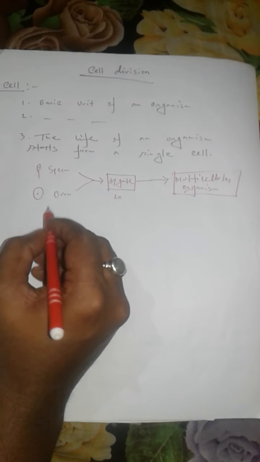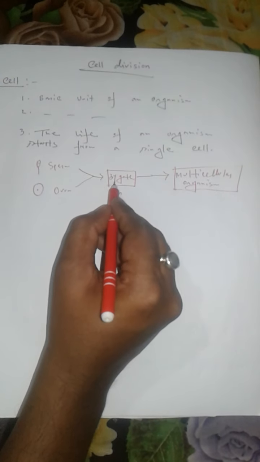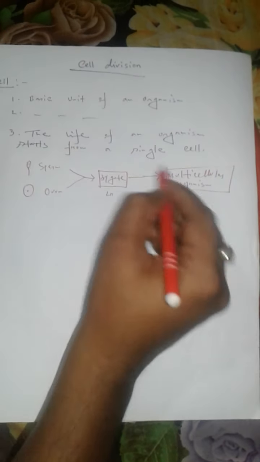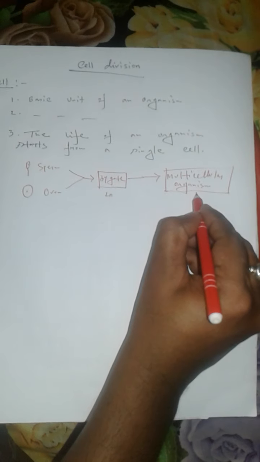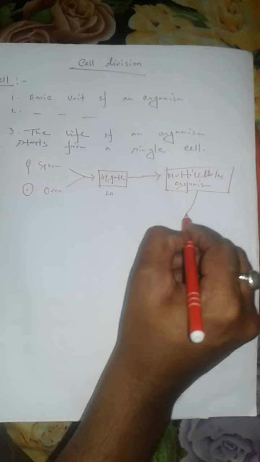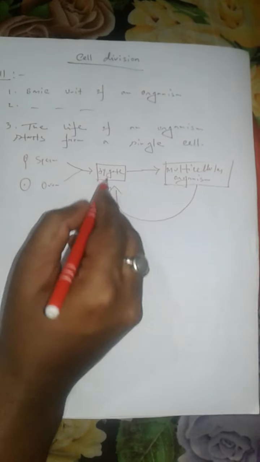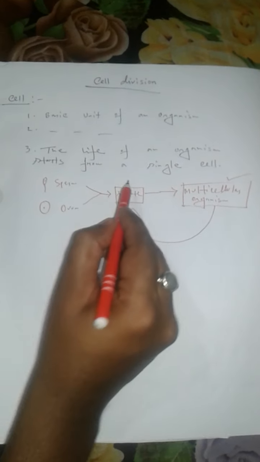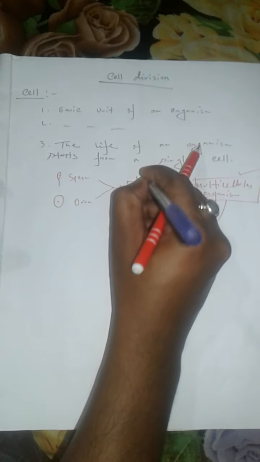So students, you are seeing that at the time of reproduction, when a sperm fuse with ovum, then a diploid cell called zygote are produced. Then by further division, zygote produce a multicellular organism. That means the body of a multicellular organism. So the unit of the structure of a multicellular organism is zygote. So for that reason, the life of a multicellular organism starts from a single cell. I think you understand this line. Then point number 4.